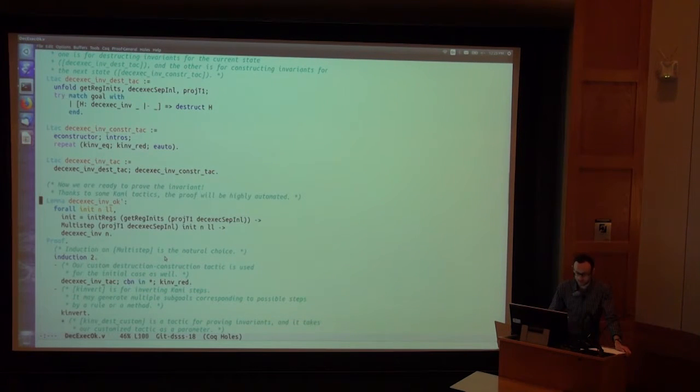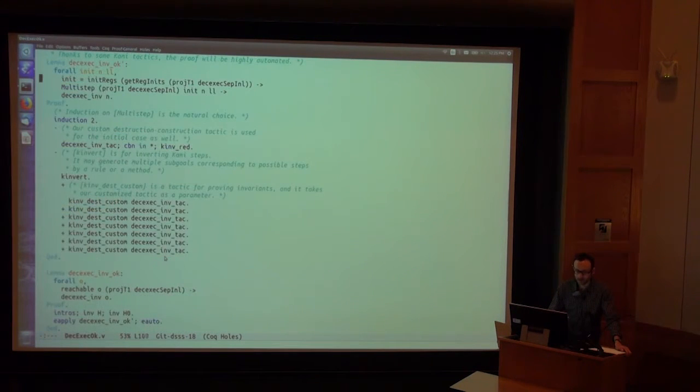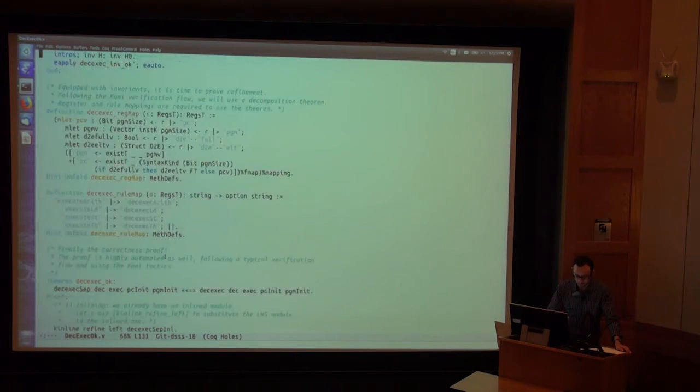Then I define these proof-specific forward and backward reasoning tactics to plug into the general ones here. We get a not too bad proof of this invariant. We can make this even more automated. It's broken into steps, so you can step through offline and see some of what's happening.